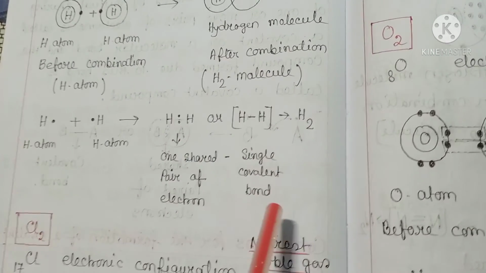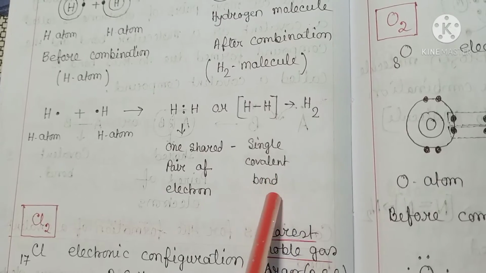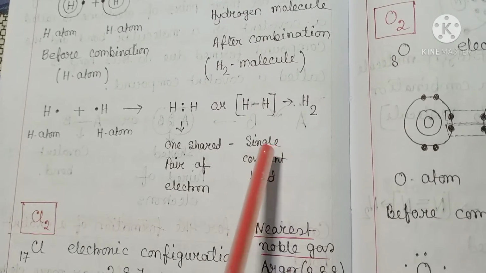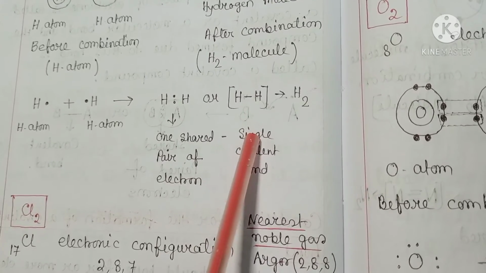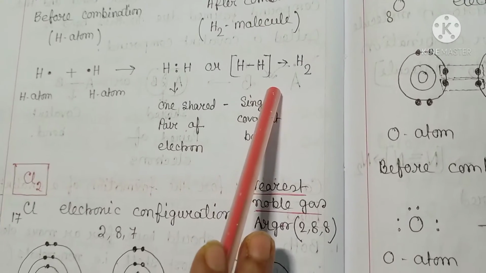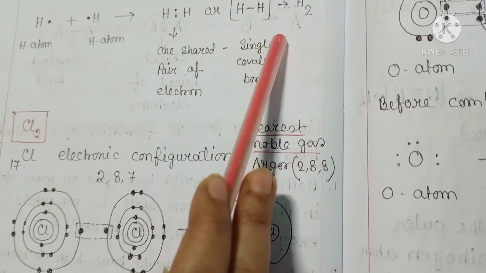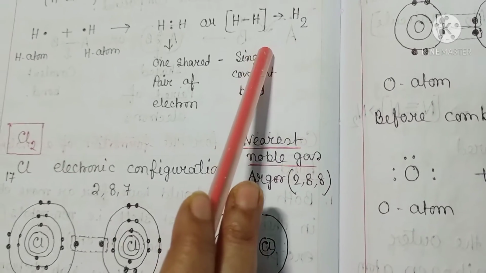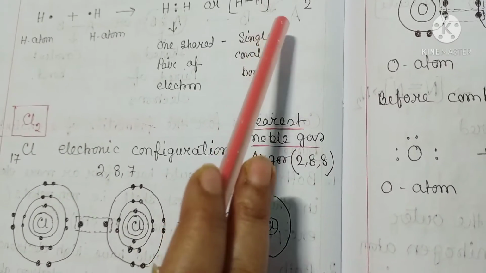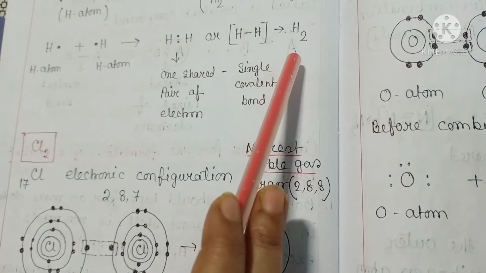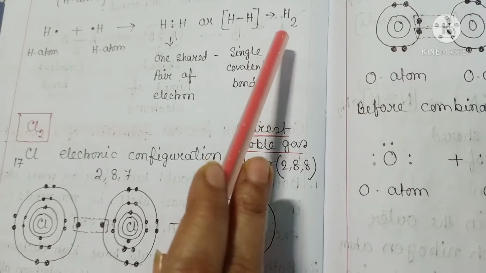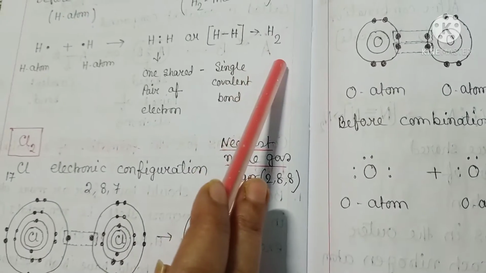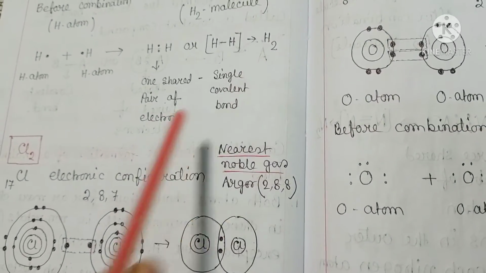Therefore, single covalent bond means the chemical bond which is formed by sharing of one pair of electrons between 2 atoms, and the compound formed by single covalent bond is known as single covalent compound. So covalency is 1.